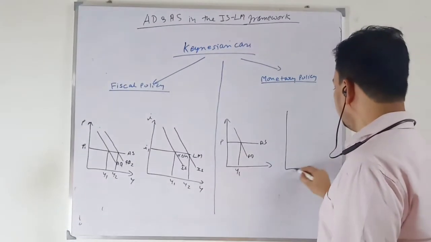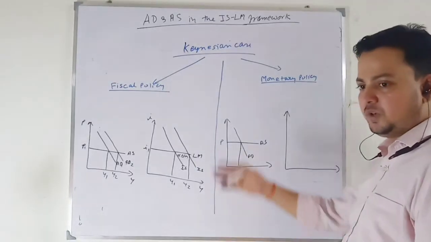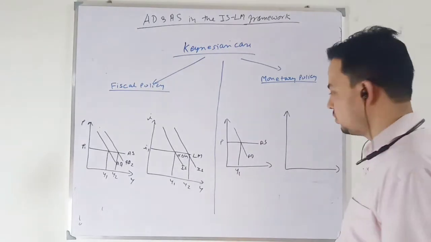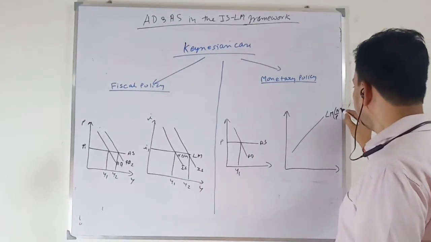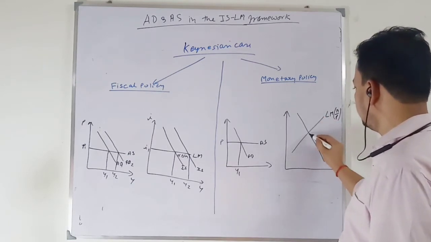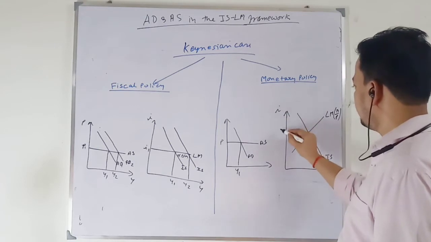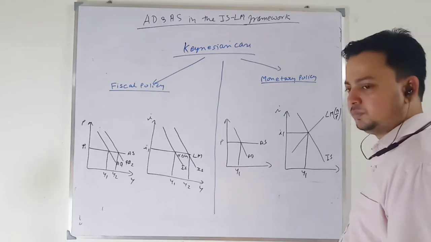Okay, in the IS-NM framework, let's talk about the position of the NM curve. We have talked about the same thing in the classical framework also. So this is my NM curve based on a particular real money supply. This is my IS curve. So this is my equilibrium rate of interest I1, and this is my equilibrium output level Y1.